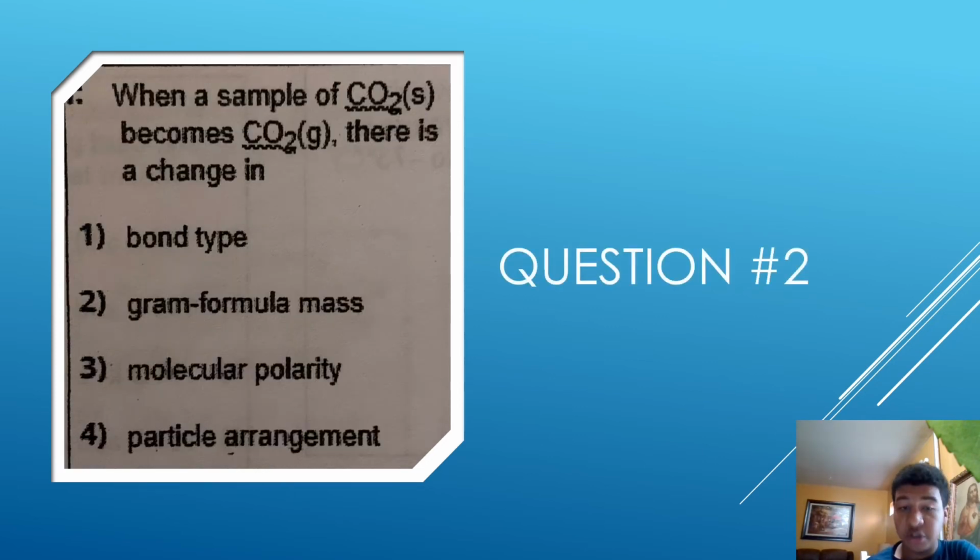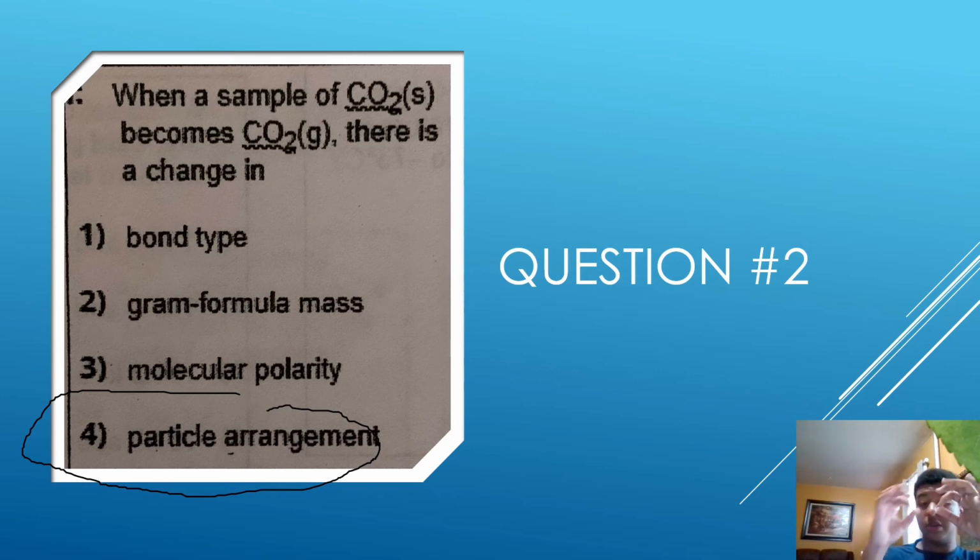Now, question 2. When a sample of CO2 solid becomes carbon dioxide gas, there is a change in. The answer here is 4 again. We love 4. The point is, we're going from a solid to a gas. Thus, the particles will start like this, orderly arrangement, as we know, and it will start to split and separate into widely spaced particles like what a gas is. They'll start to be a lot more spread out. That's why the particle arrangement will change.